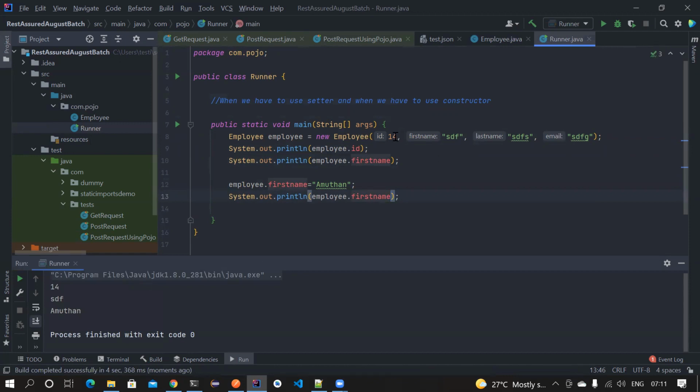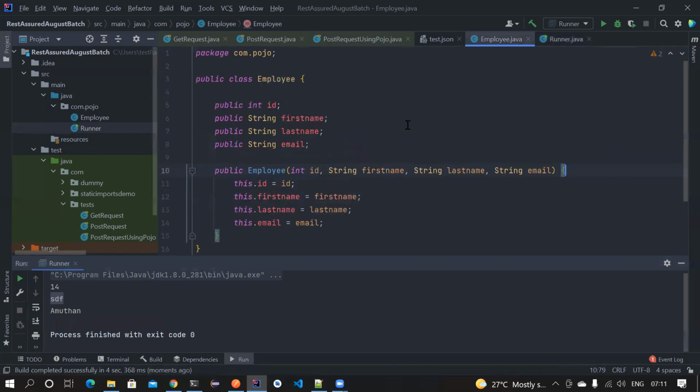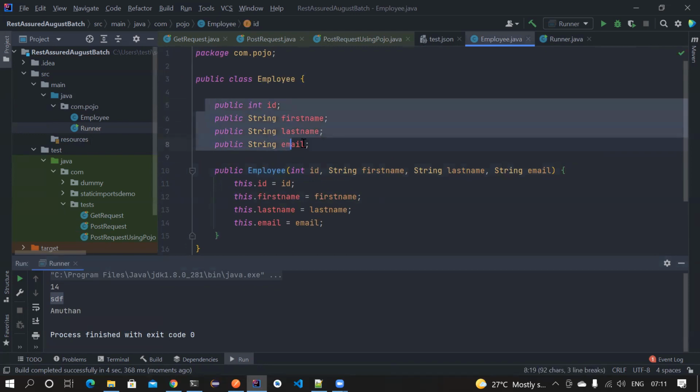If you notice, employee.id is 14, and the first name is now the value I overrode it with, and then I'm printing it. When we have the simple option of directly accessing a variable using public, if you give your variable the public access modifier, then you can directly access it. Then why do people complicate things by creating a private variable and using a setter and getter method to access it?